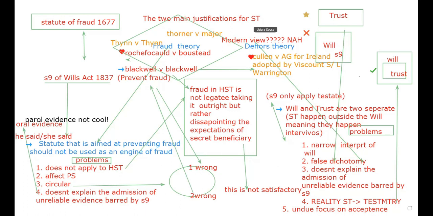So I'm making a connection here, as you see. I'm trying to connect. So will and acceptance are connected. Secret trust and acceptance are connected. That means clearly these two are connected. It has to be together, not separately. That means trust is actually within the will, not outside the will. So we know that the justification for secret trust is totally not so good.